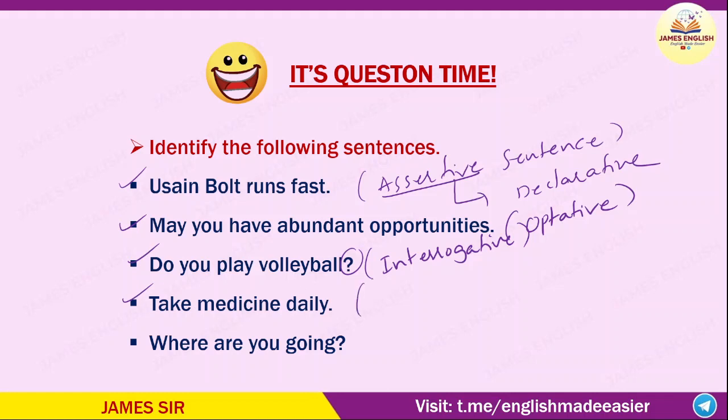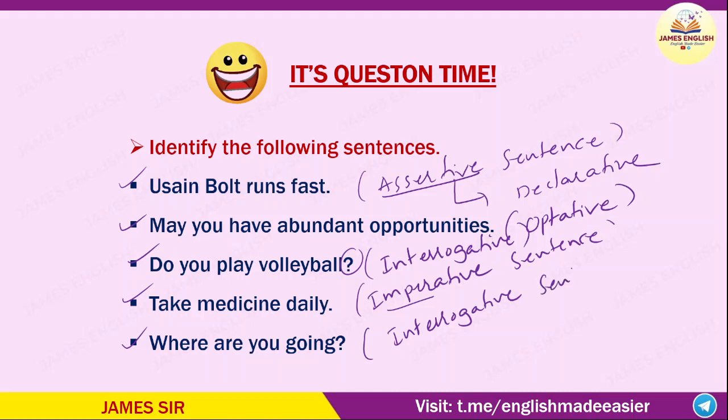This is a suggestion. So hence this is called an imperative sentence. What is imperative? An imperative indicates order, suggestion, request, advice, proposal. And the last question, that is, where are you going? Where are you going is also an interrogative sentence.